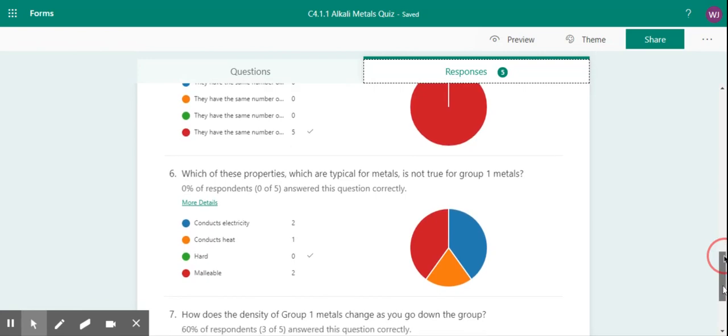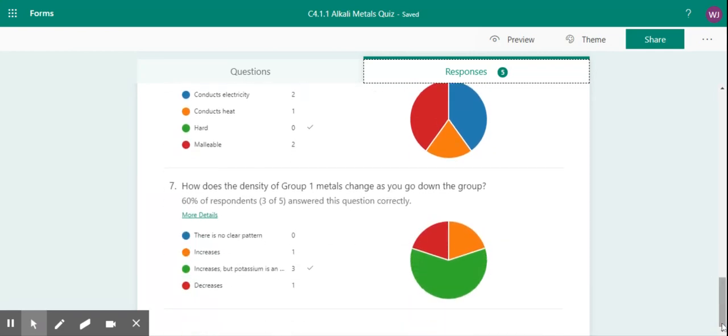Right, question 6. Which of these properties which are typical for metals is not true for group 1 metals? Nobody got this right, but that's because I made a mistake in the question. Group 1 metals do conduct electricity, they do conduct heat, and they are malleable, so those are all typical properties of metals and group 1 metals. On the original question, which nobody noticed, but I noticed when I came back to look at it, I'd actually written soft rather than hard. Group 1 metals are soft, but the typical property that you would expect from metals is that they would be hard.